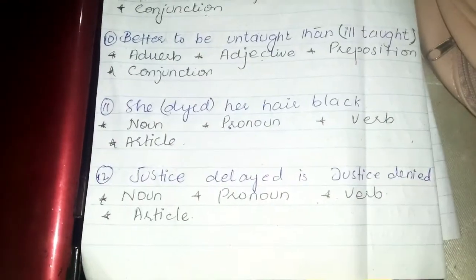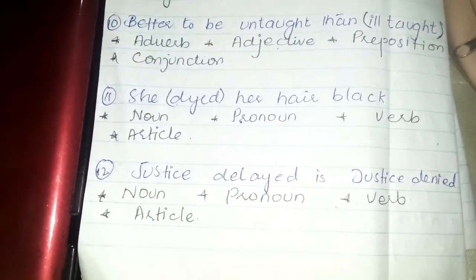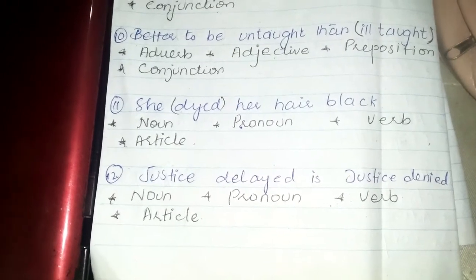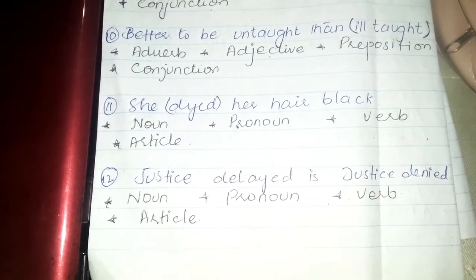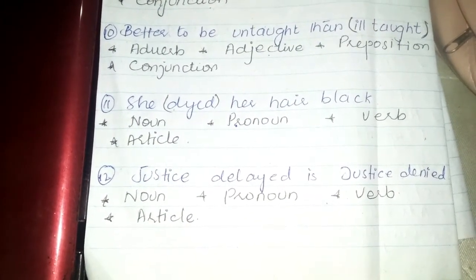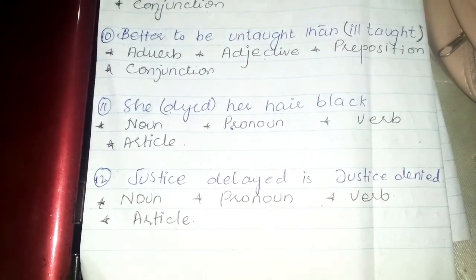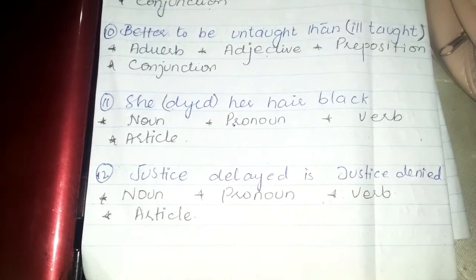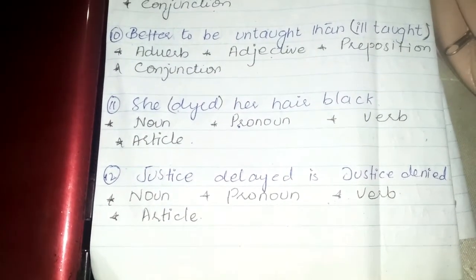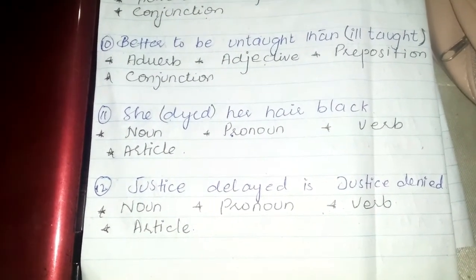Number 12, justice delayed is justice denied. Oops, my mistake, I have not underlined the word which you have to identify here. Okay, so here we have to identify "denied". Let me know what "denied" is, either it's noun, pronoun, verb or article. Drop it in the comment section.